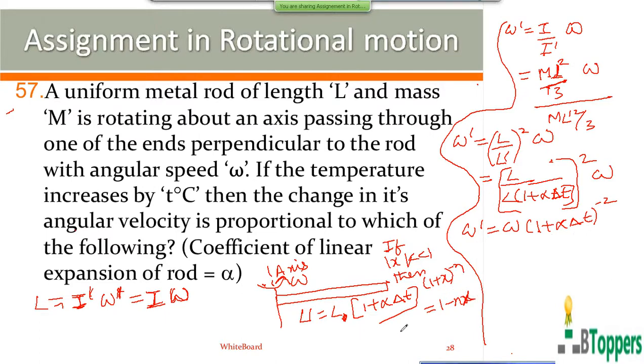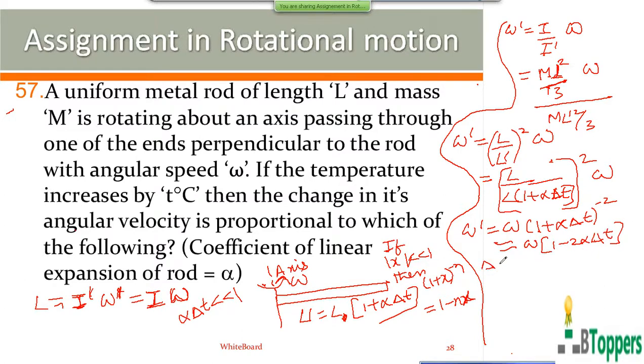Here in place of x you have alpha into delta T. The product alpha into delta T in practice will be definitely much less than 1. So using that approximation, omega dash equals omega into 1 minus 2 alpha delta T.